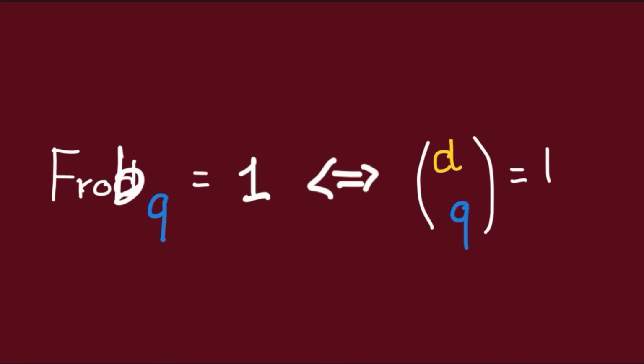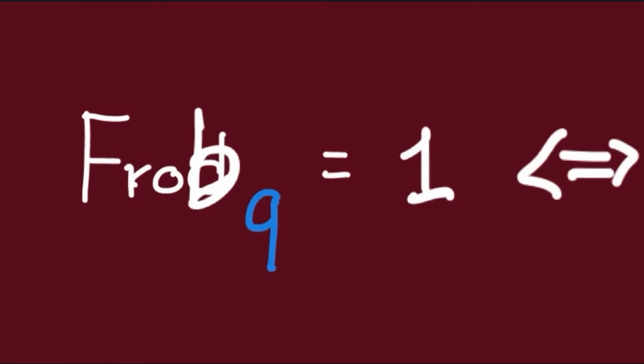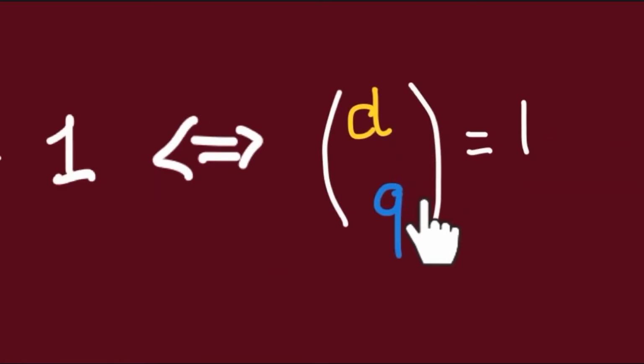So now, let us see why the Frobenius element corresponding to Q is identity if and only if D is a square modulo Q.